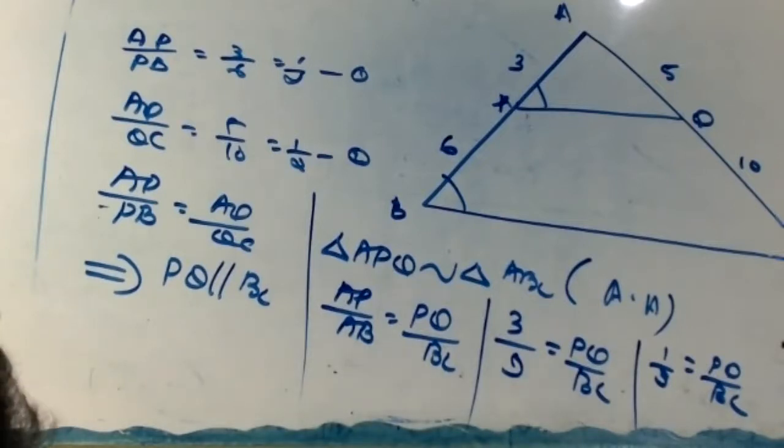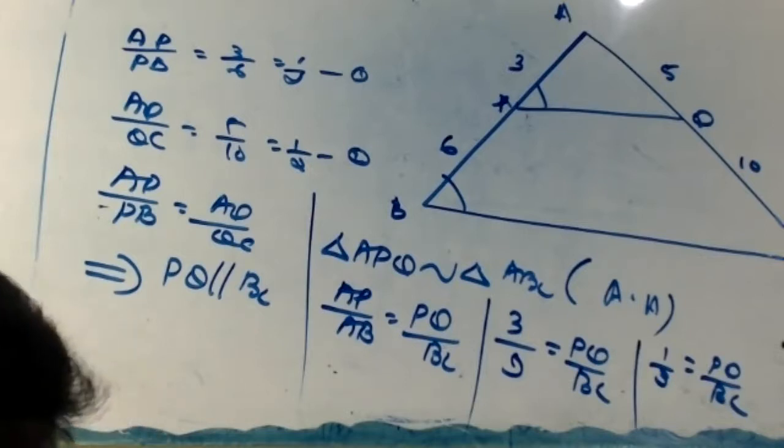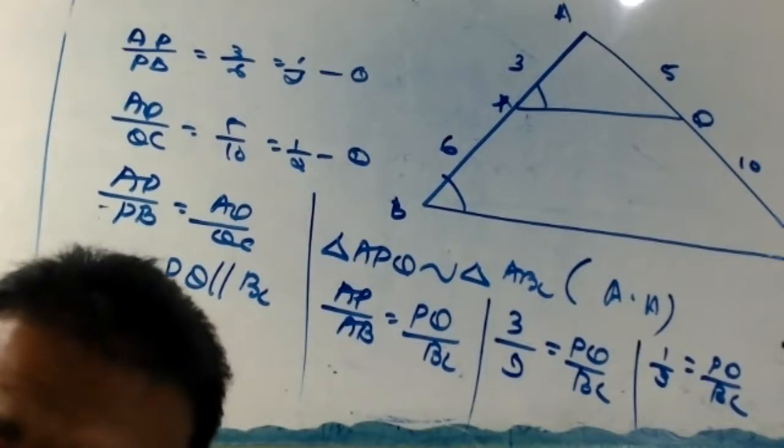I'll read the question again. The diagonal BD of a parallelogram ABCD intersect the segment AE at the point F, where E is any point on the side BC.